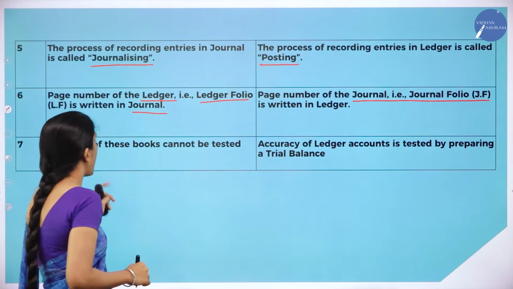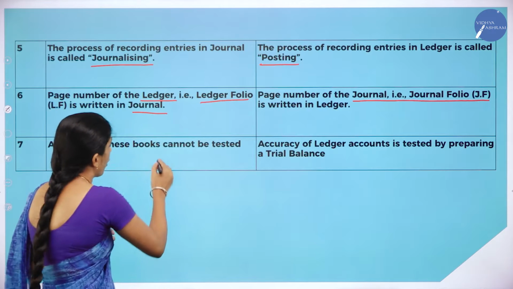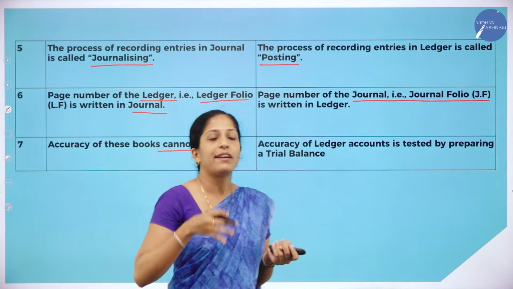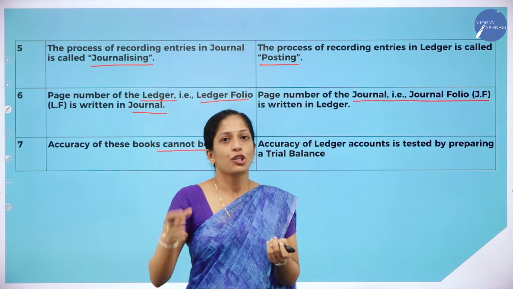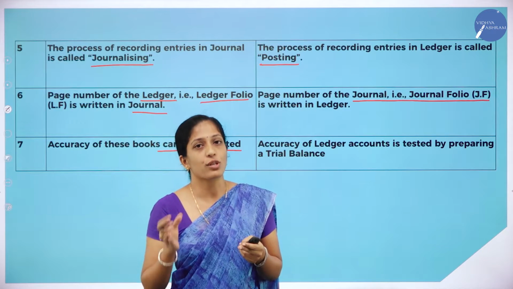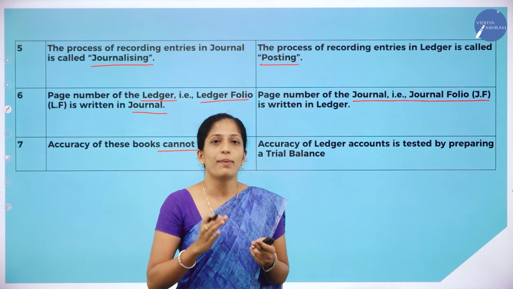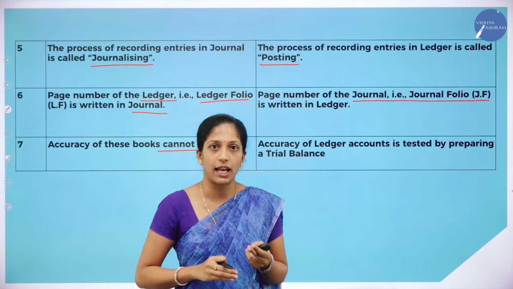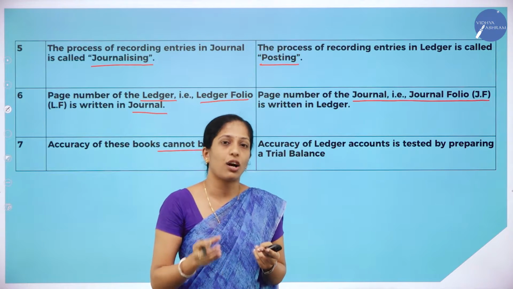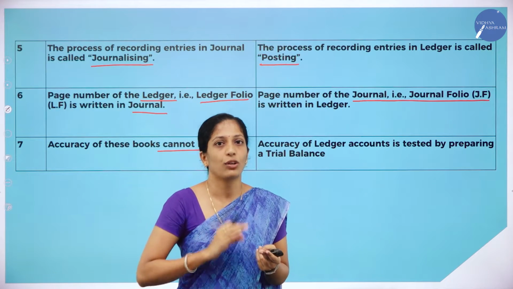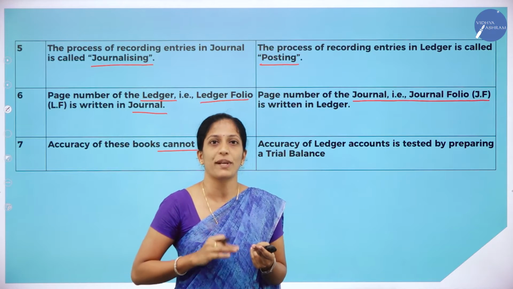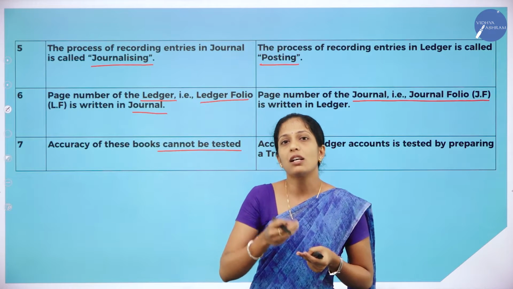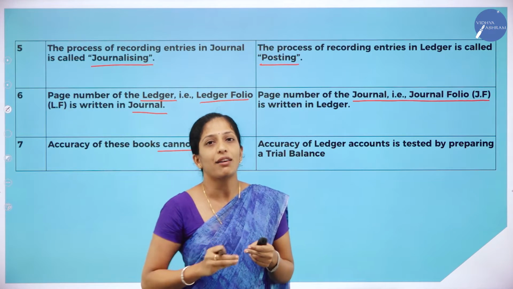And the next one is accuracy of these accounts cannot be tested. We can't see whether our journal entries are correct or not. If the journal entry is wrong, and I have given a lot of problems relating to journal entries because you have to know how to record them, then your whole accounts will go wrong. Your ledger account will also become wrong. So whether your journal entry is correct or not, you can't find out.